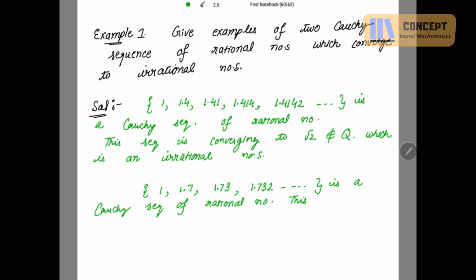This sequence is converging to? Very good. Root 3. Which is again not a rational number, which is an irrational number, right? So in a given metric space, or in any metric space, a Cauchy sequence need not be a convergent sequence.